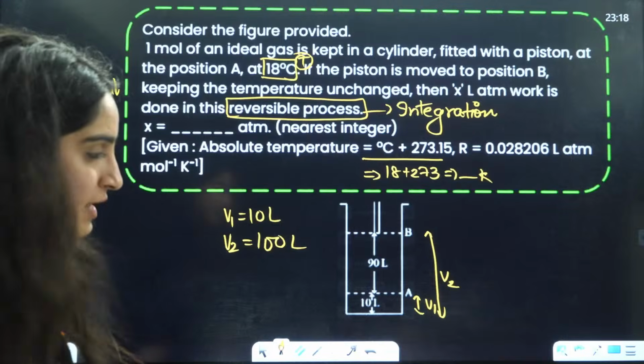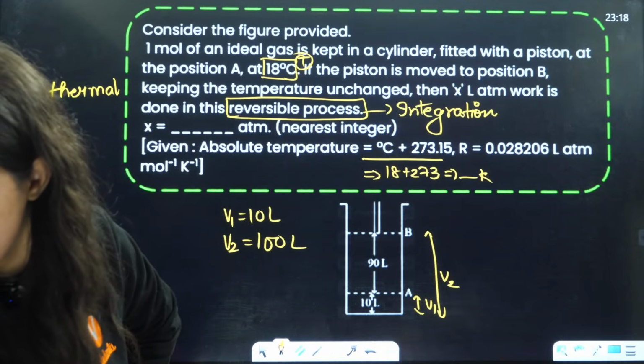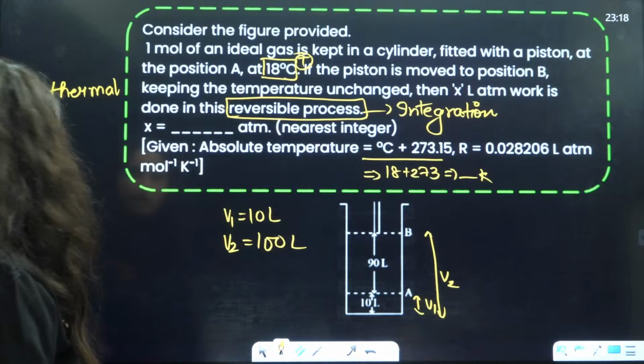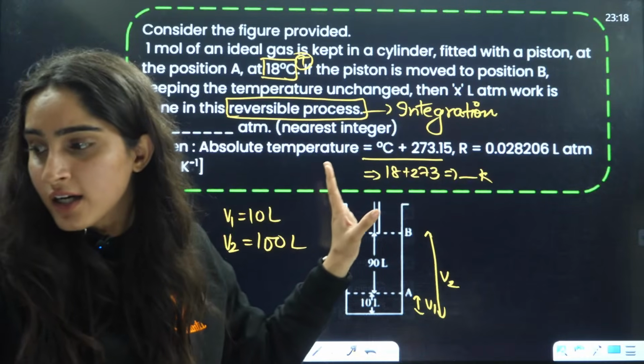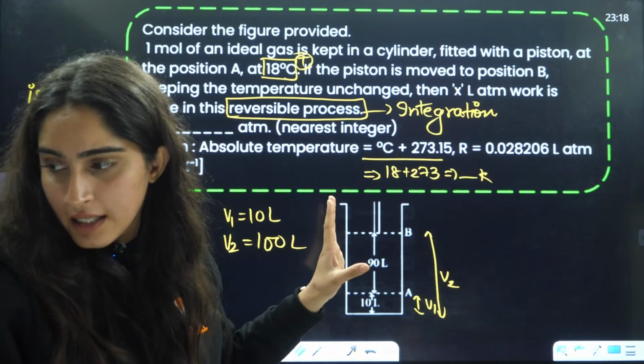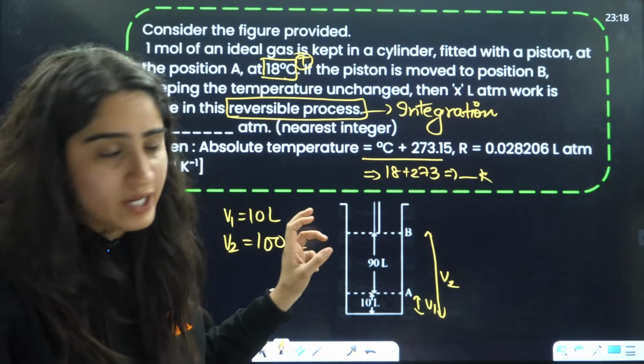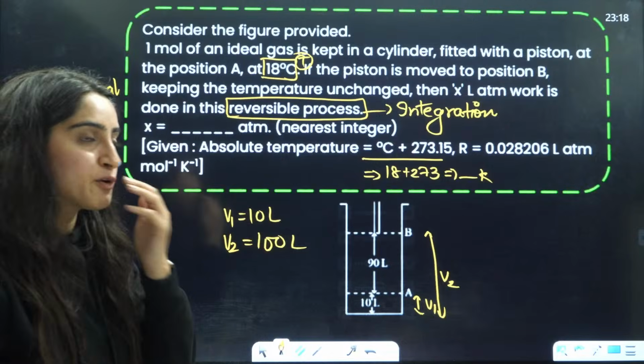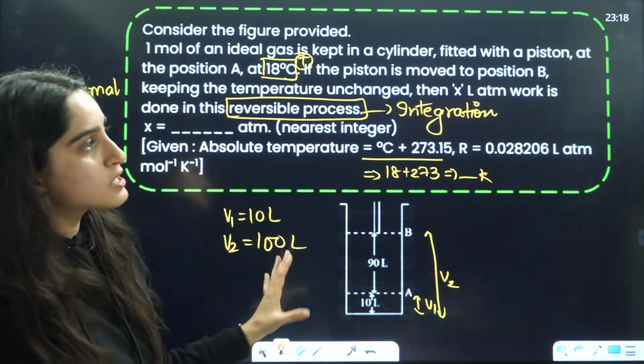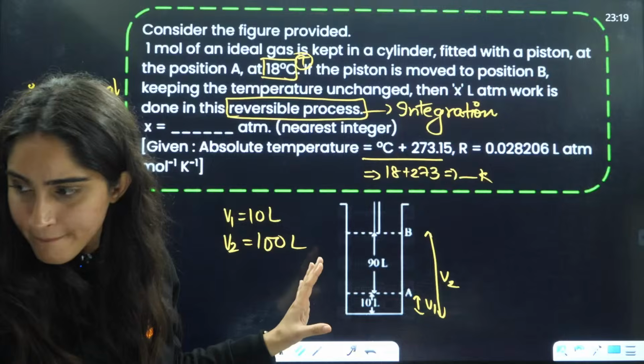Log 10. Haan, very good. Very good, very good. Reversible log V2 by V1. Shabash. Can I see the answers in the comment section? It will be 2 log. Very good. Yes, it will be 2 log. Shabash. Very good. You are doing it right. This was the main part. Everything else is very simple. Okay? Yes.